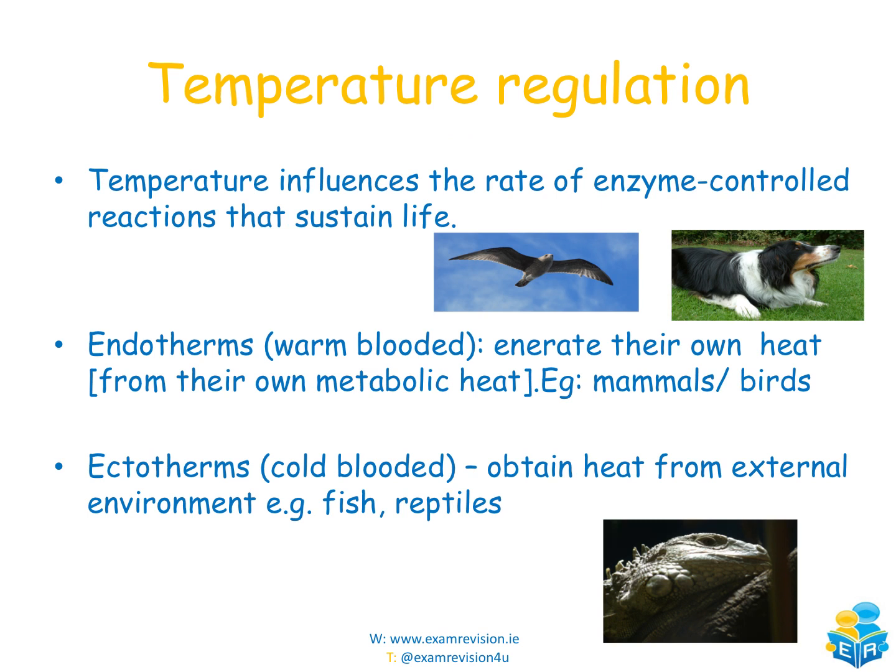Temperature regulation then. Temperature influences the rate of enzyme-controlled reactions that sustain life. So all of the metabolic reactions that are taking place inside our body are influenced by temperature. Some of them are not going to work as efficiently if our temperature is too high or too low. A couple of examples of this that might be more suited to more extreme conditions will be endotherms or warm-blooded animals. They generate their own heat from their own metabolic heat, so these will be mammals and birds, whereas ectotherms, they're cold-blooded, they obtain heat from the environment. Examples there being fish and reptiles.